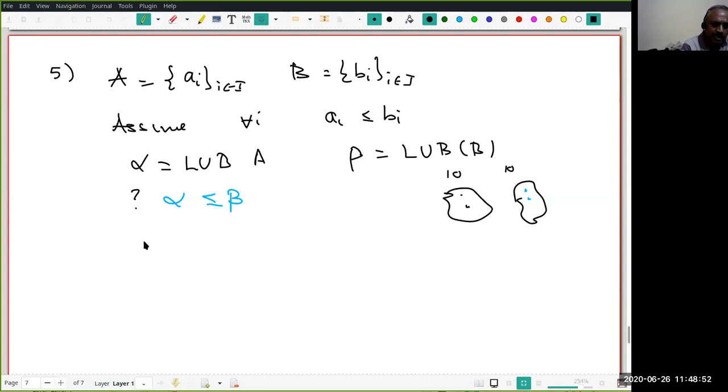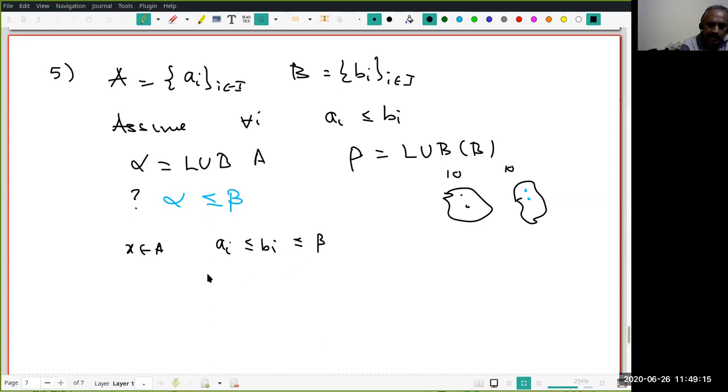Prove that. Start with any x in A, but this x is of the form a_i for some i. But what is the hypothesis? For this a_i, there is a b_i so that a_i is less than or equal to b_i. But remember, beta is an upper bound, in fact, it is the least upper bound of B. Therefore, what's the relation between b_i and beta?